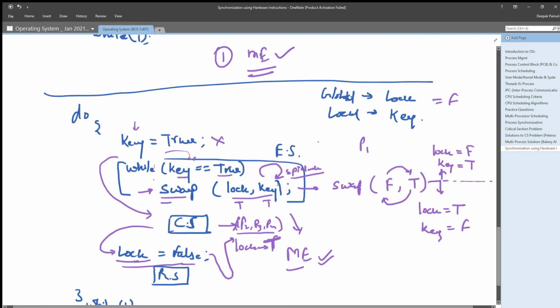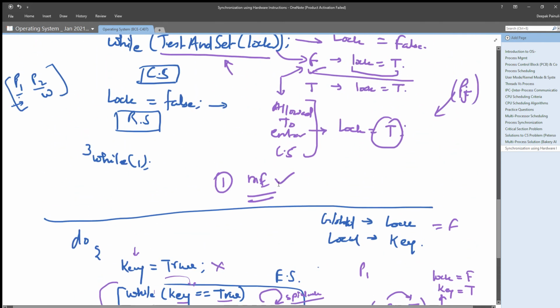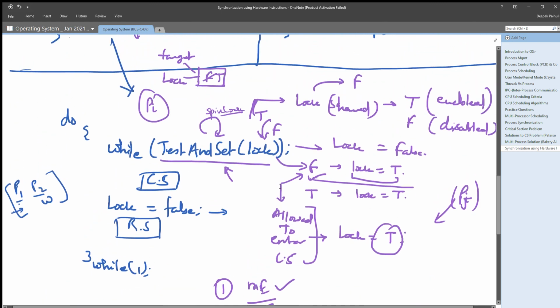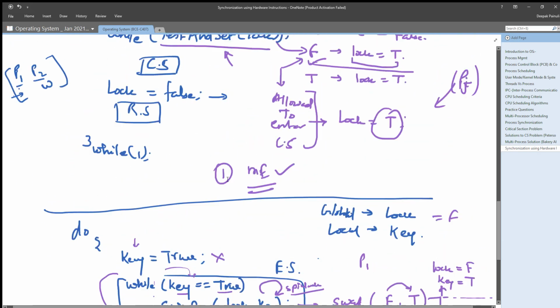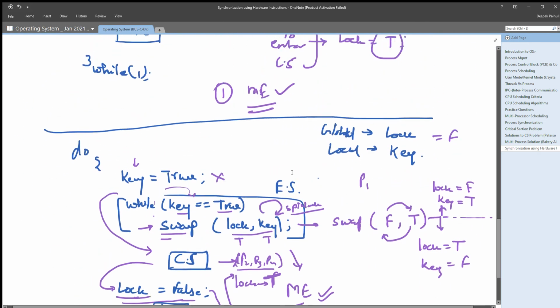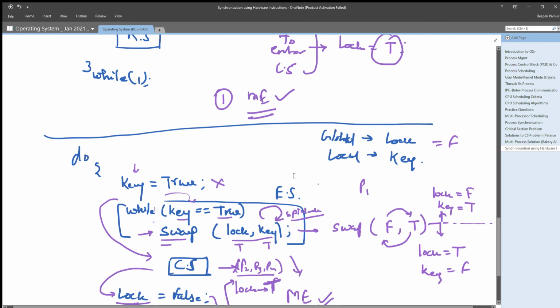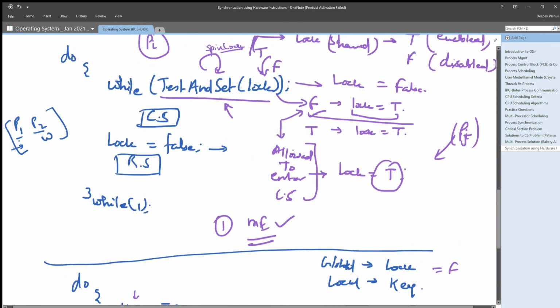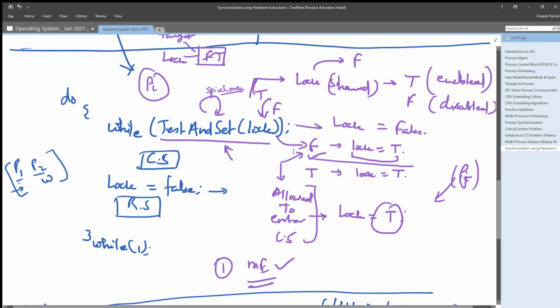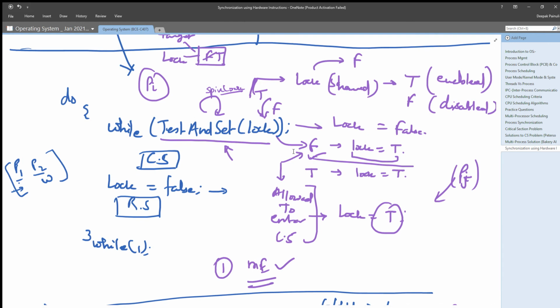So both solutions, either you are using test and set or you are using the swap variable, they both are providing mutual exclusion. Now, this is the commonly used method for how we can provide mutual exclusion and progress using test and set.